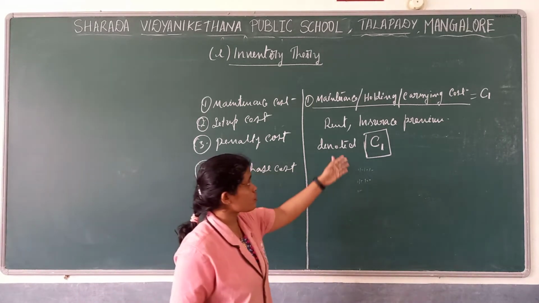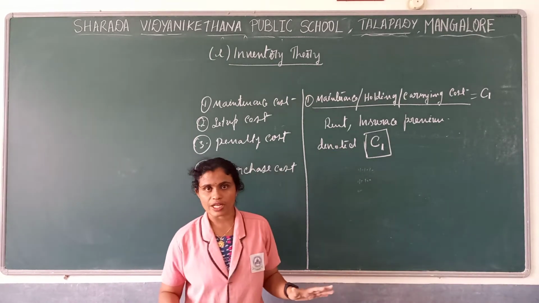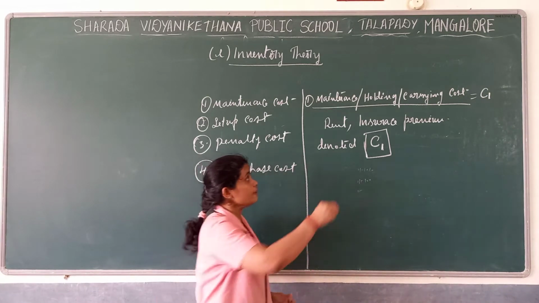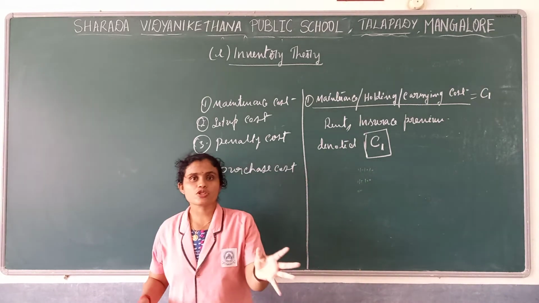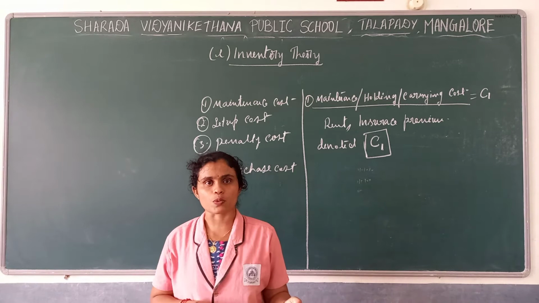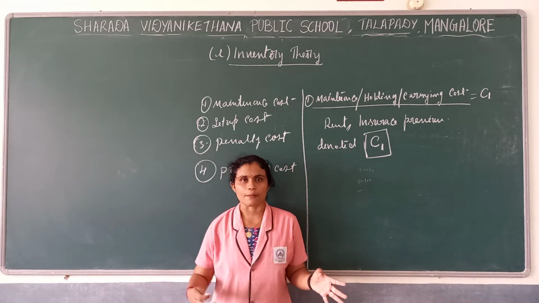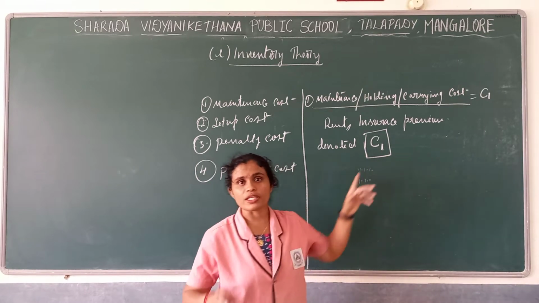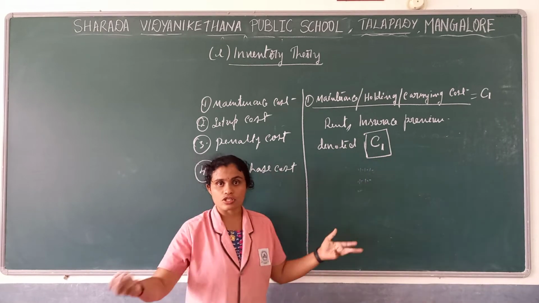So which kind of cost is associated? The payment of rent for that warehouse it might be, or payment of insurance premium. You know that there will be insurance for the inventory. If anything happens while storing it, for that we will make insurance too. So insurance premium or spoilage, breakage or something happens there.